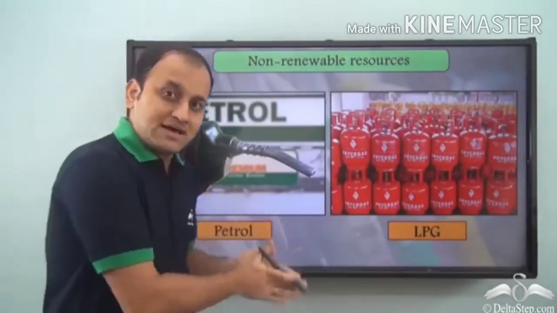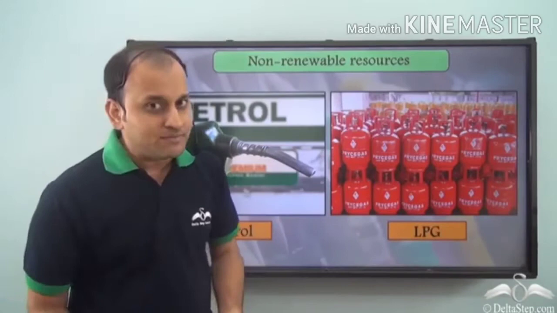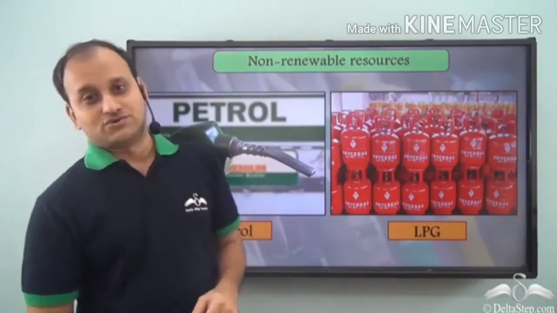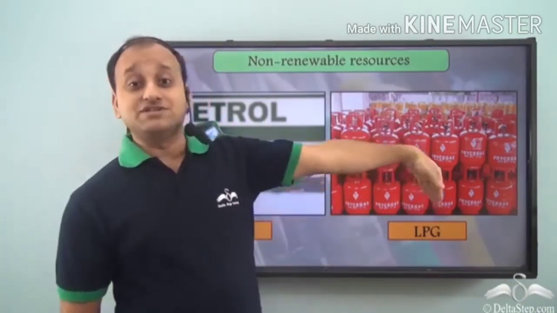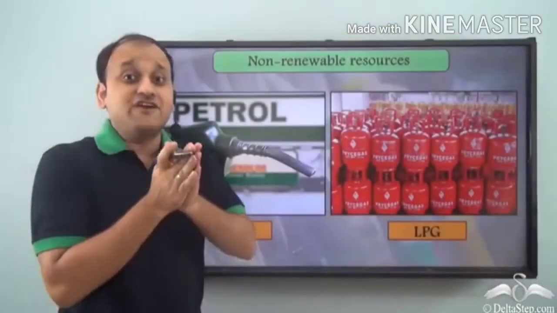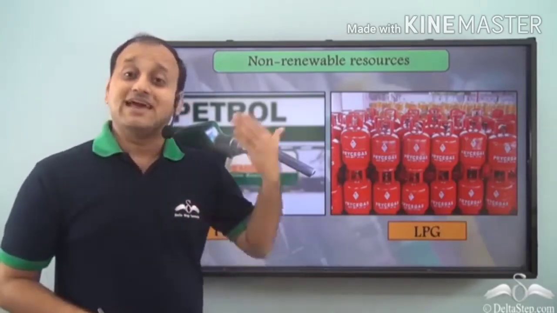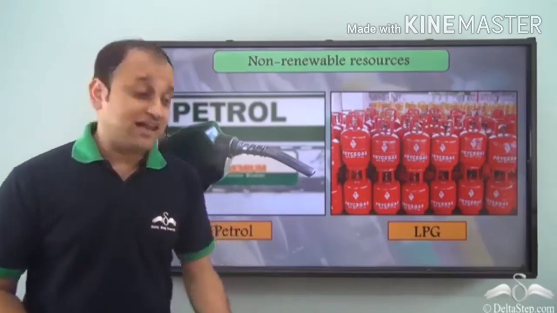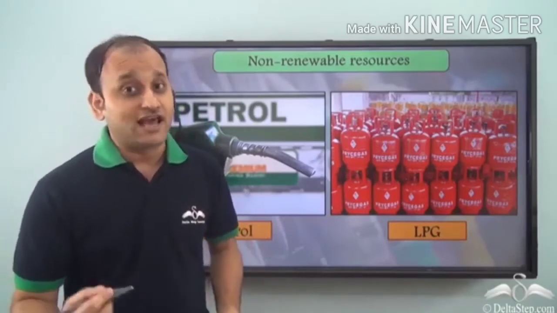So what are some common examples? Again, apart from coal, we have petrol and LPG. Both of these are used commonly by us, and both of these are non-renewable resources. That is, there is a limited reserve of petrol and LPG on our planet. And if we keep on using them continuously, then these reserves will get exhausted and we will leave nothing for our future generations. So they will have no petrol and no LPG to use. And you can understand how difficult life can be without them.